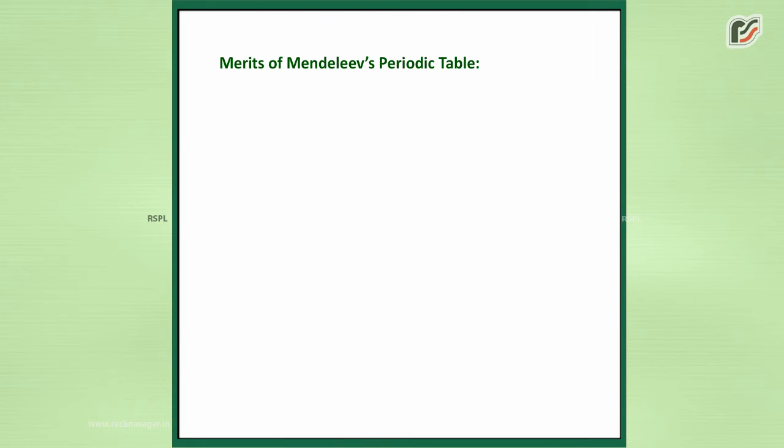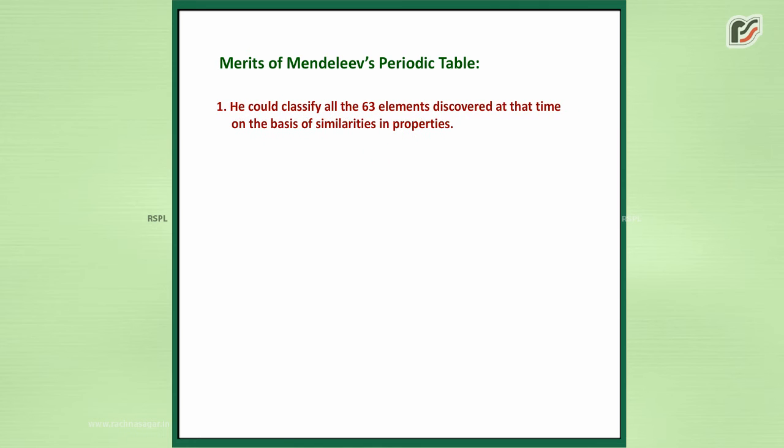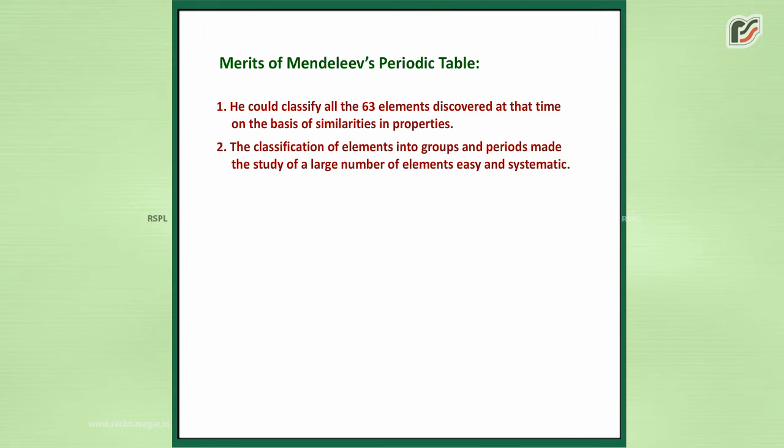Merits of Mendeleev's periodic table. He could classify all the 63 elements discovered at that time on the basis of similarities in properties. The classification of elements into groups and periods made the study of a large number of elements easy and systematic.